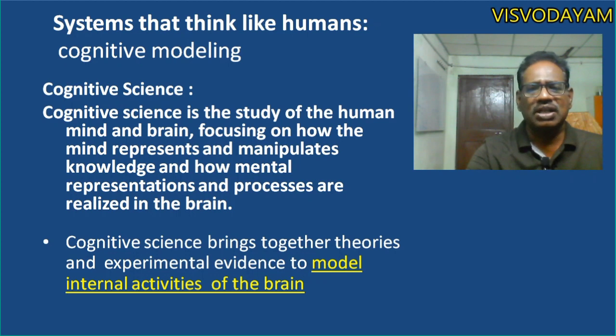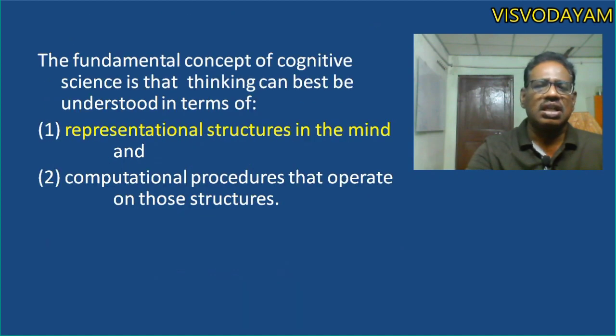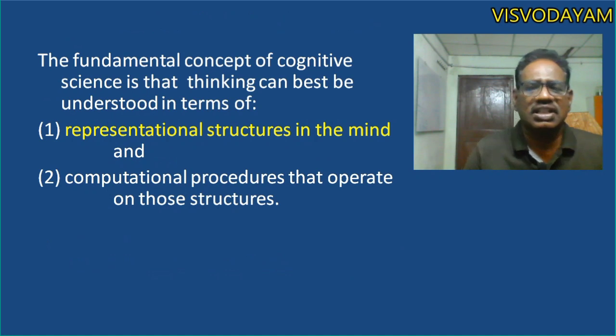So with cognitive science, artificial intelligence is defined by taking the cognitive modeling method. The fundamental concept of cognitive science is that thinking can best be understood in terms of representation structures in the mind and computational procedures that operate on those structures.